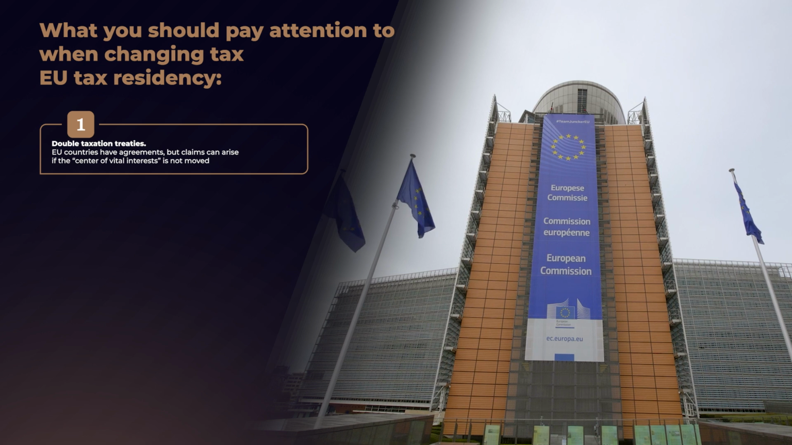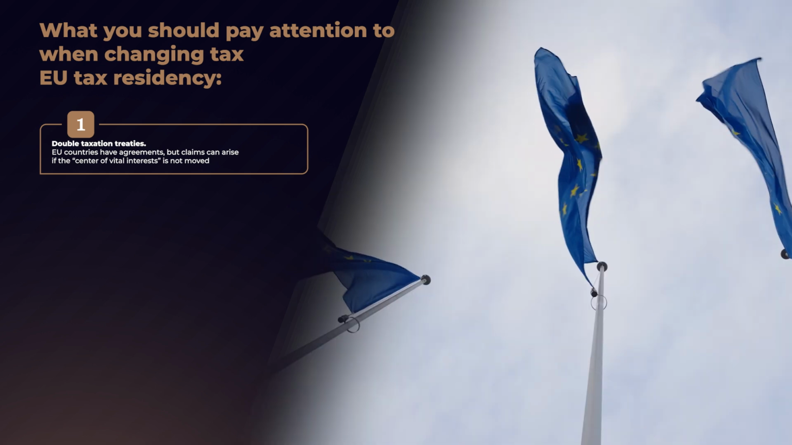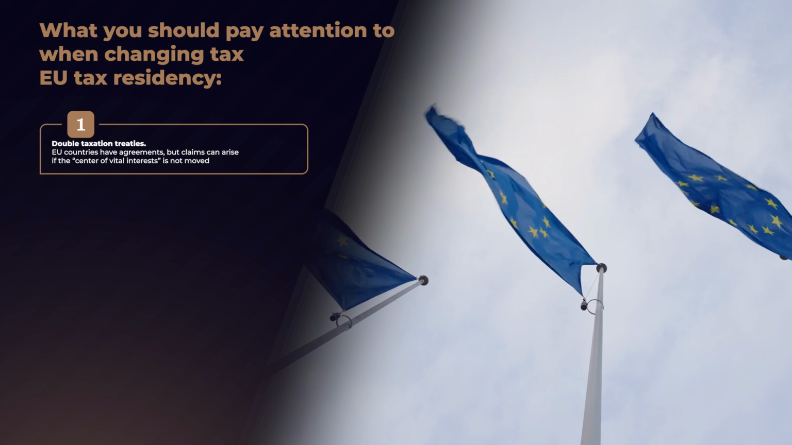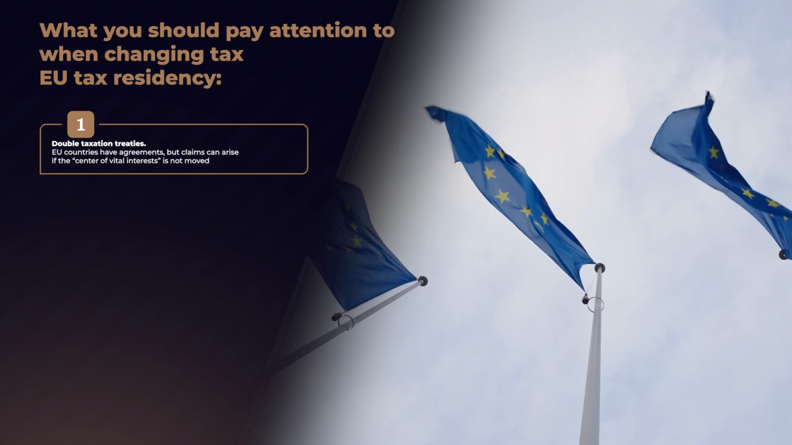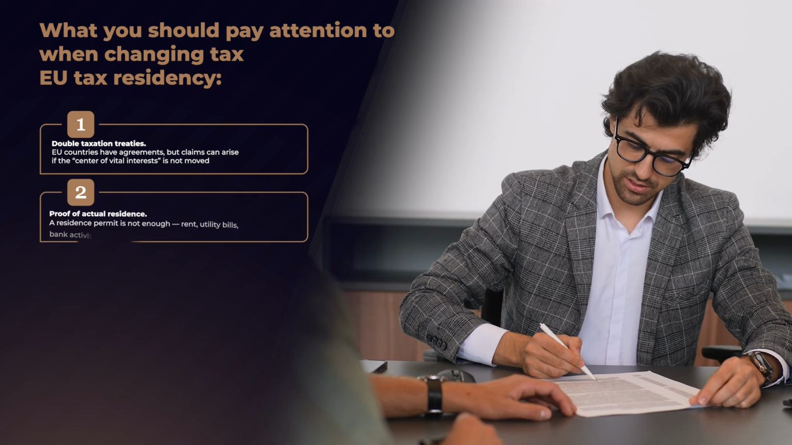Changing tax residency within the European Union requires careful consideration. Each state sets its own criteria and deadlines. It is important to study in advance the requirements for habitation, residence permit, and the procedure for obtaining a tax residency certificate. Special attention should be paid to double taxation treaties. Most EU countries have signed agreements with each other, but the nuances are different. Sometimes the country of origin continues to claim your income, especially if the center of life interest was not clearly moved. Proof of actual residence.